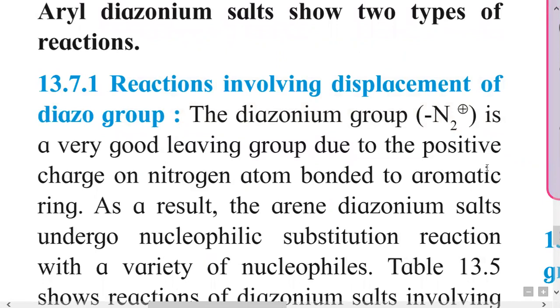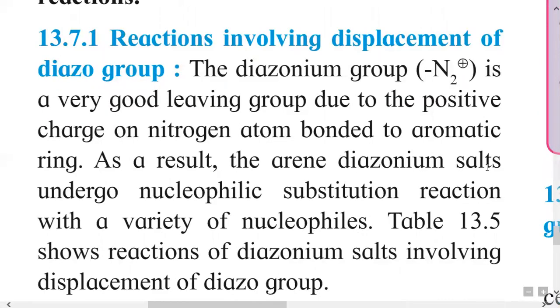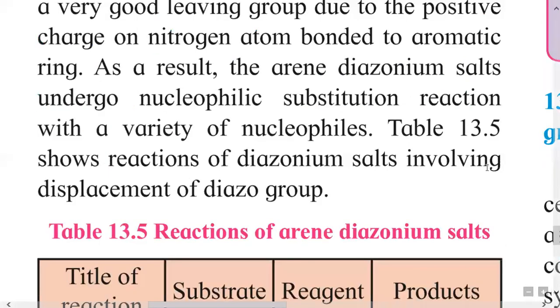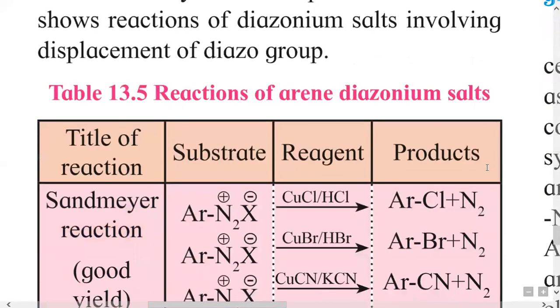It is a very good leaving group due to positive charge on nitrogen atom bonded to aromatic ring. The arene diazonium salt undergoes nucleophilic substitution reactions with a variety of nucleophiles, and all these reactions are given in table number 13.5. So we will study these reactions now.